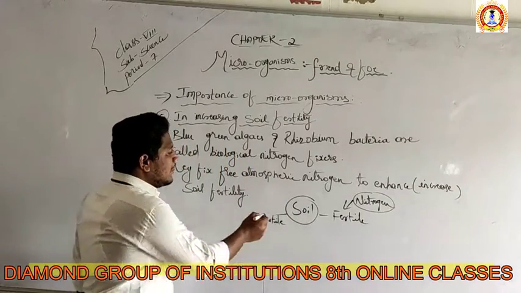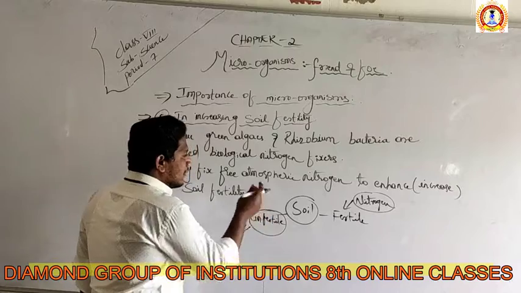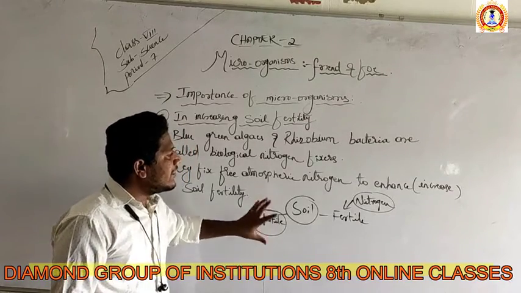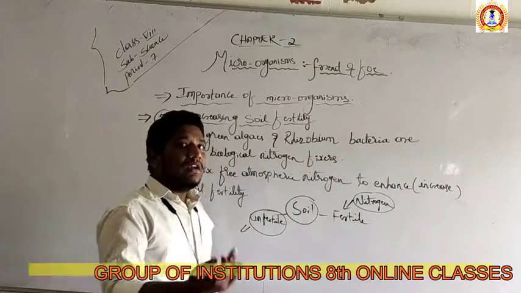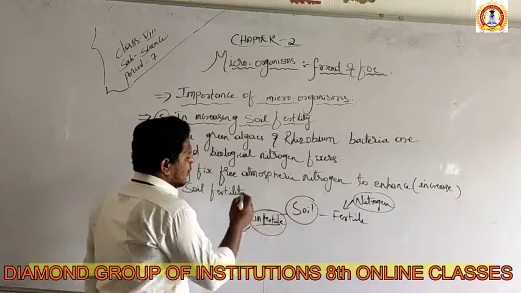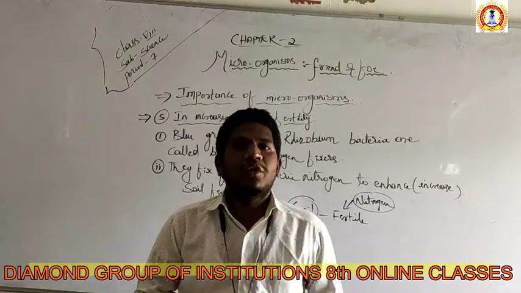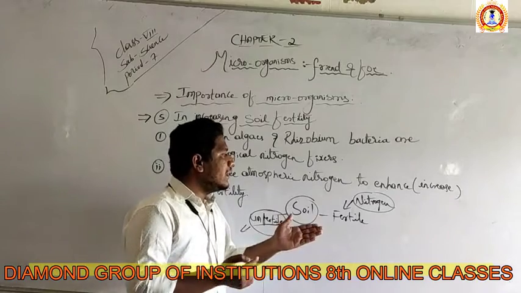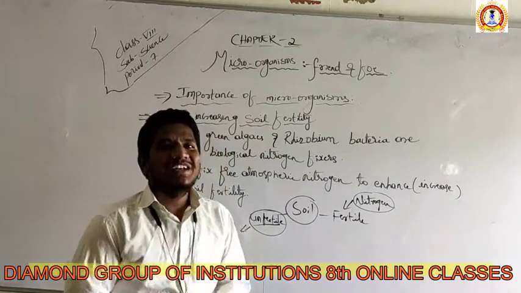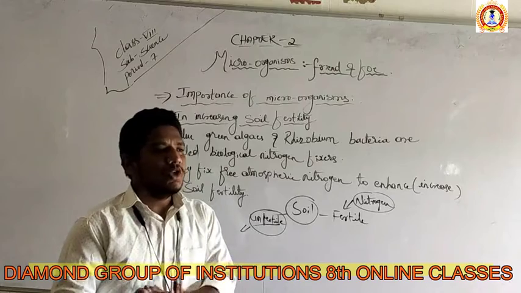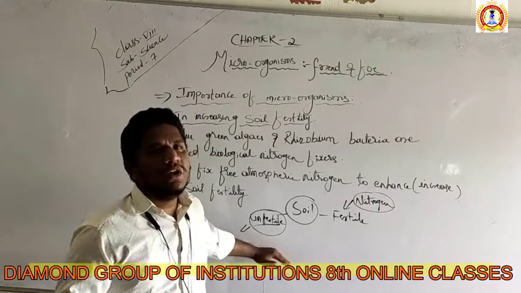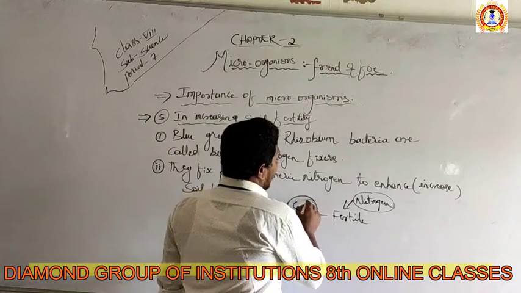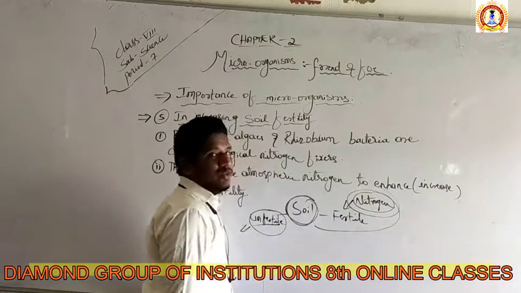Means the soil which is not rich in nitrogen, or in which the percentage of nitrogen is very low, will be an unfertile soil. In a simple way, the fertile soil is nothing but the nitrogen-rich soil, which includes components of nitrogen. The unfertile soil does not have a percentage of nitrogen. The fertility of the soil depends upon the amount of nitrogen present in the soil.